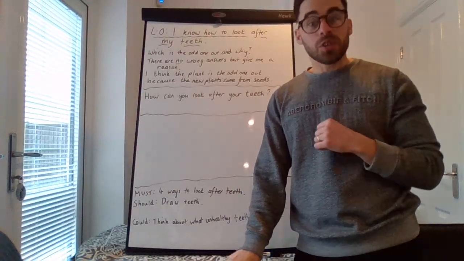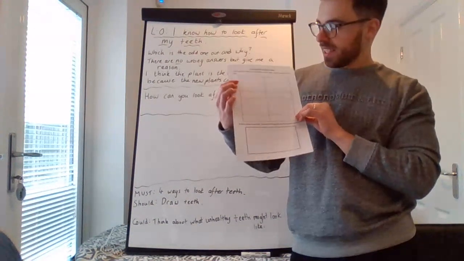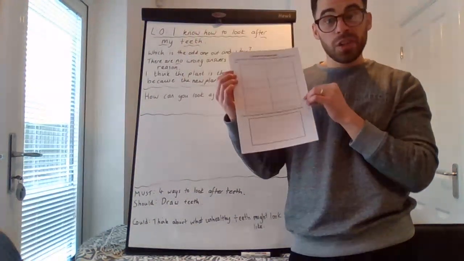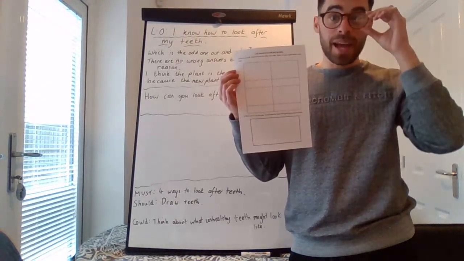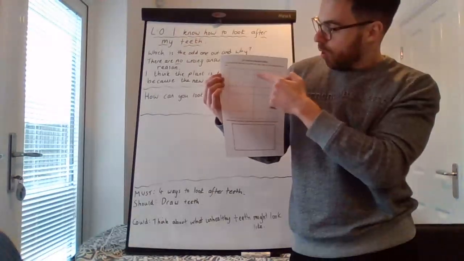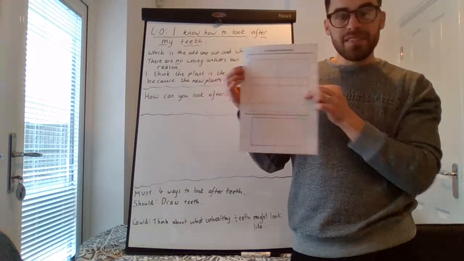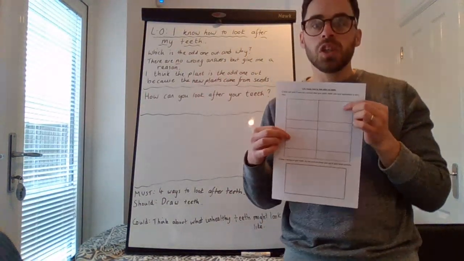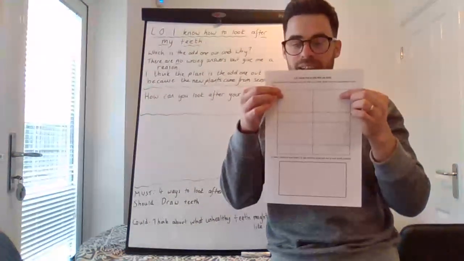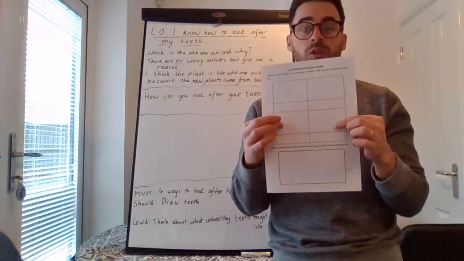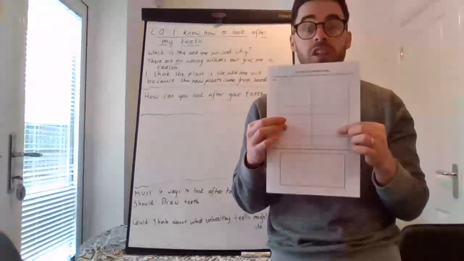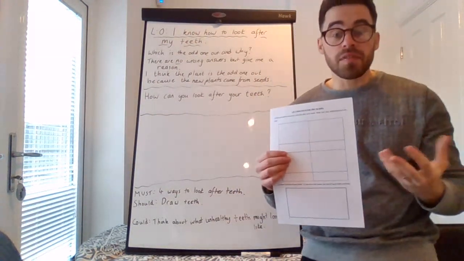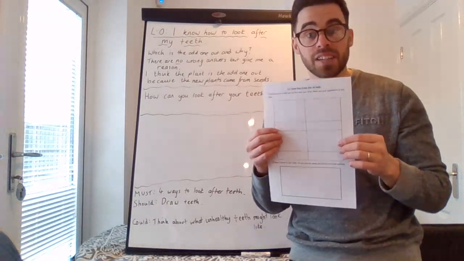I'm going to show you what I'd like you to do today. You have this worksheet attached that you'll be able to print off. If you can't print it off, you will be able to do this just straight onto a piece of paper. There are 4 big boxes, and I'd like you, in those 4 big boxes, to draw 4 things you can do to look after your teeth. They don't have to be the ones that I've shown you. You can think of other things you can do to look after your teeth as well.